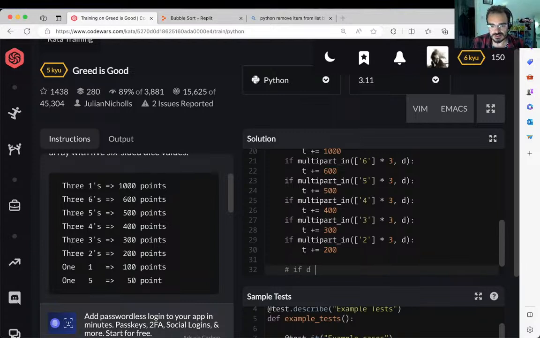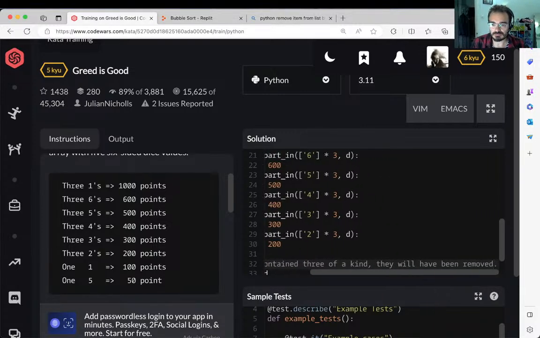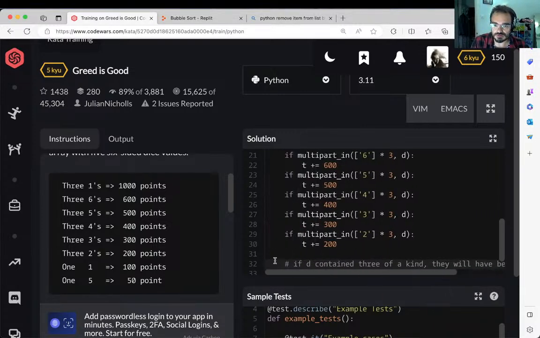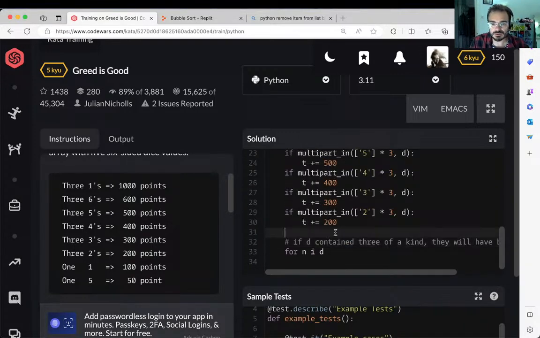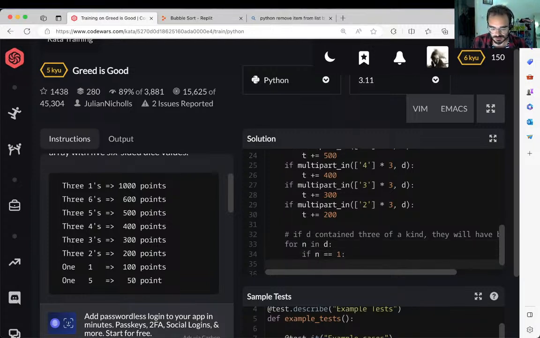if the contained three of a kind, they will have been removed by the remove within multipart in. I really hope I can nest functions, or call a function and define another one, which means we do for n in D, if n is equal to 1, we will t plus equal 100,